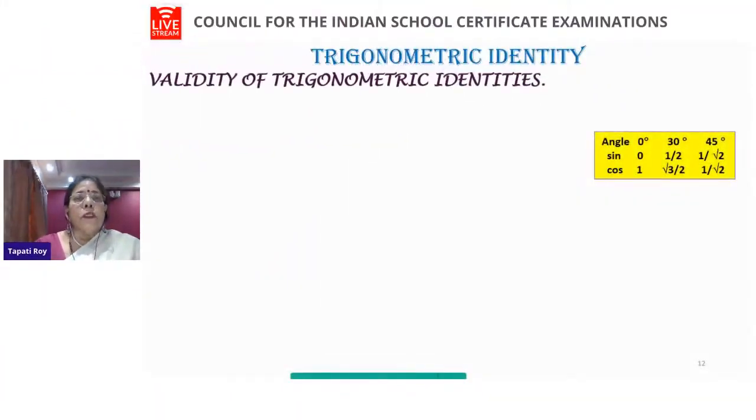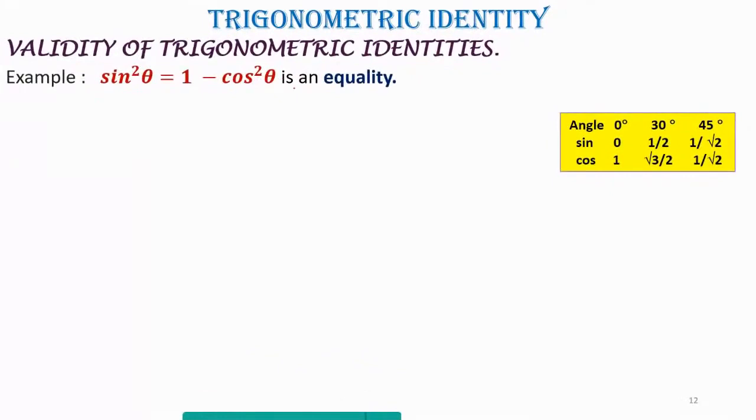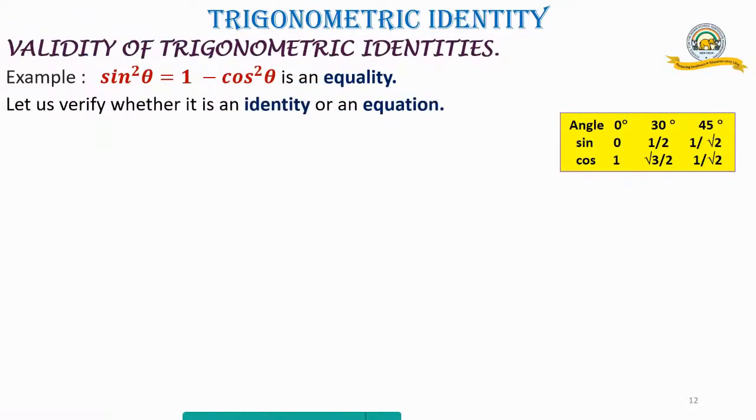Now we are going to test the validity of our trigonometric identities. So we have already learned the table and here I've just brought a few values. Here I've written it down in case you forget. So we are going to do it. Now I've taken this equality, sine square theta equals 1 minus cos square theta. It is an equality. I've got something on the left hand side. I've got something on the right hand side. Now we are going to verify whether this is an identity or an equation.